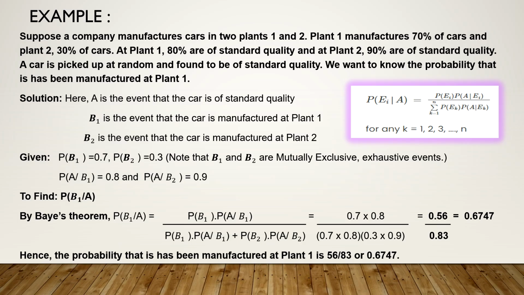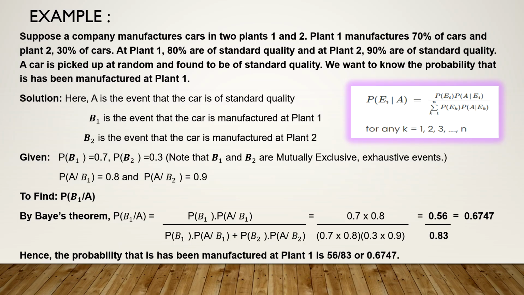Now we want to know the probability that it was manufactured in plant 1. So already it is of standard quality. What was the probability that it was manufactured at plant 1? Correct? So again, A is the event that the car is of standard quality. Always mention our events clearly in examples related to probability. B1 is the event manufactured in plant 1. B2 is the event manufactured in plant 2.